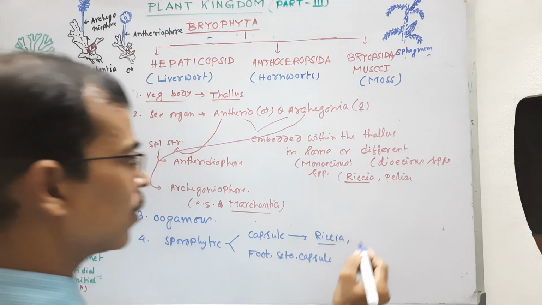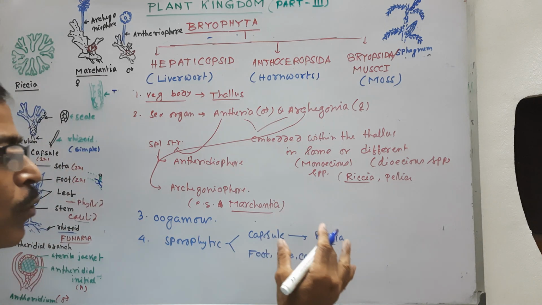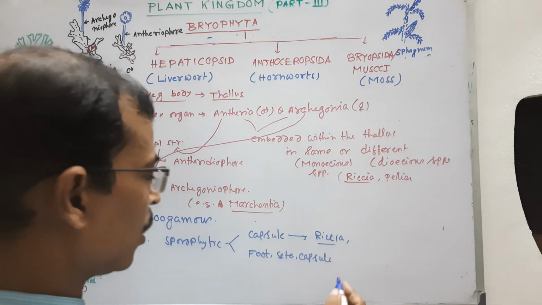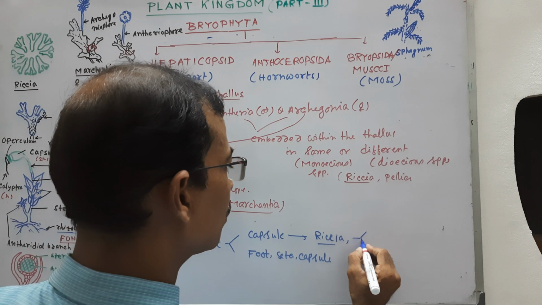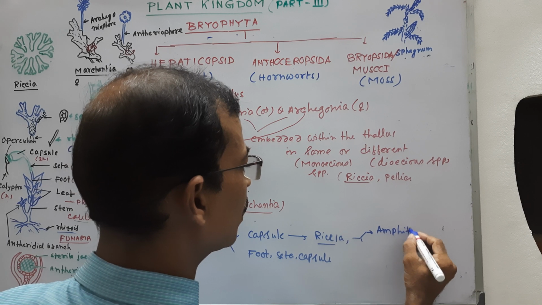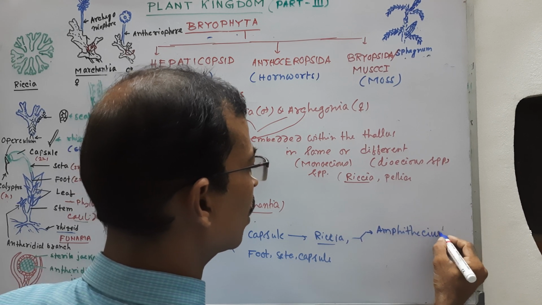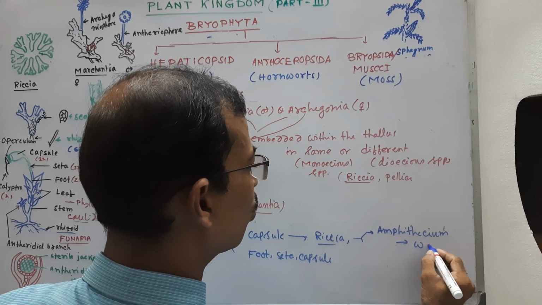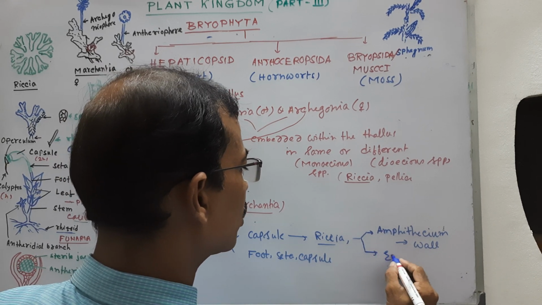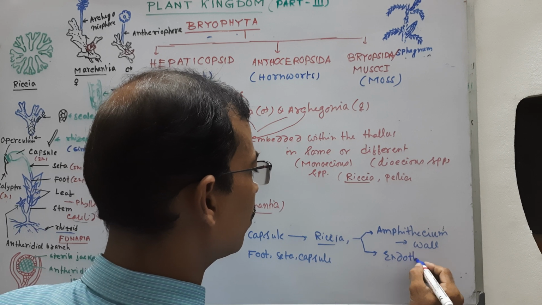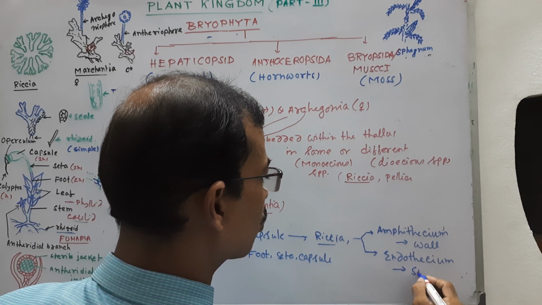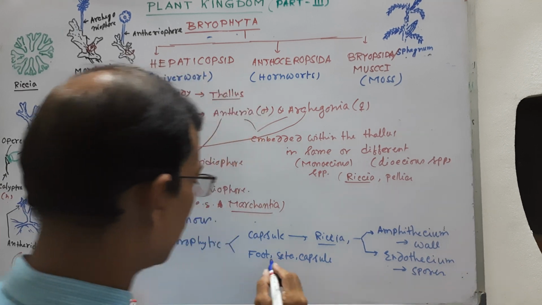In the capsule of Riccia there are two structures: the outer structure is the amphithecium and the inner structure is the endothecium. The amphithecium forms the wall of the capsule, and the endothecium forms only spores.